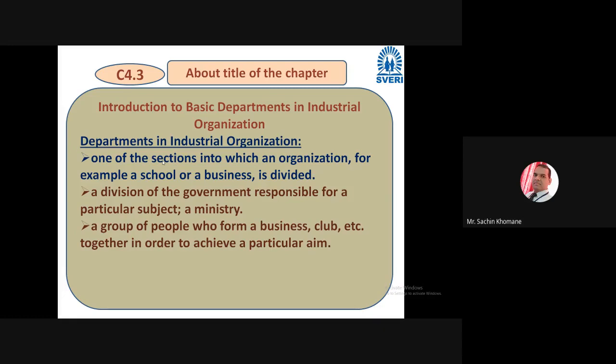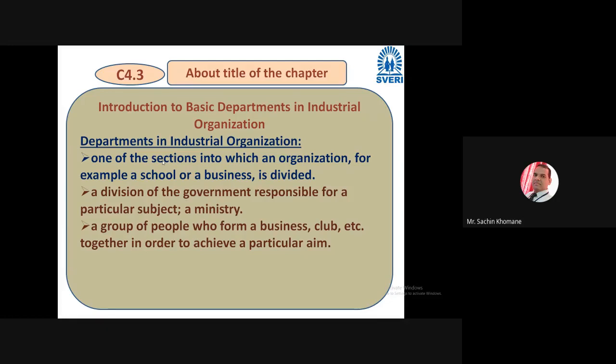Friends, a department is one of the sections into which an organization is divided. It is a very simple meaning. If you get a question in an interview, like what is a department? A department is one of the sections into which an organization is divided. I hope you got the simple meaning.